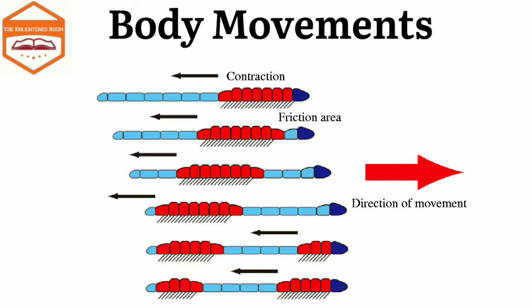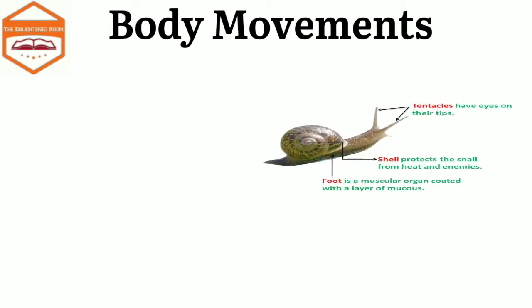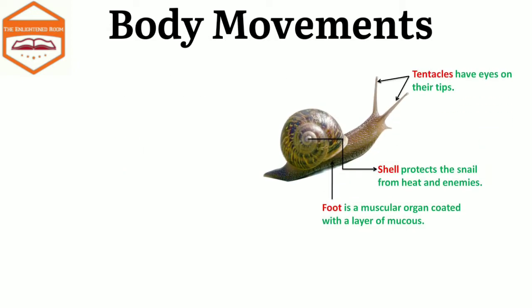Next, the rear part of the earthworm becomes short and thick due to the contraction of longitudinal muscles, and in this way, the earthworm moves a small distance ahead. Now let's discuss the snails. Snails have hard shells on their back to protect them from heat and enemies.